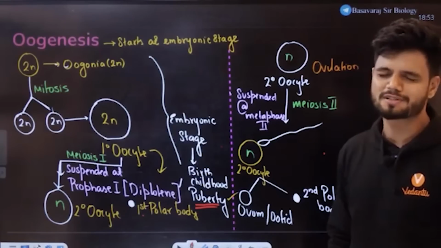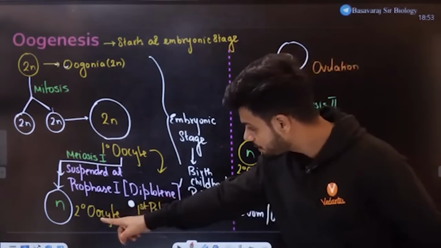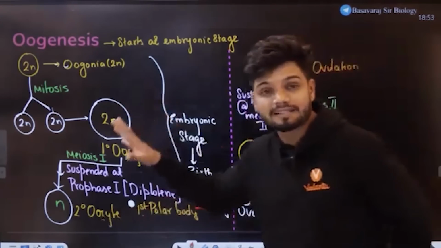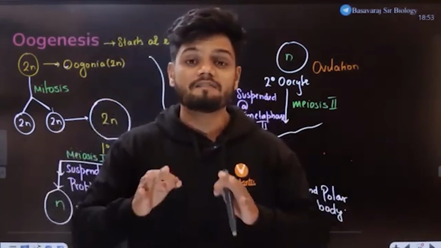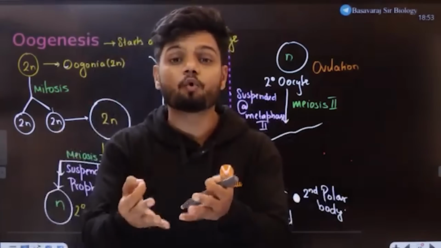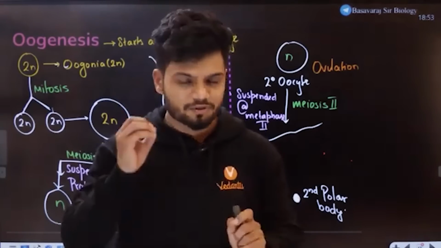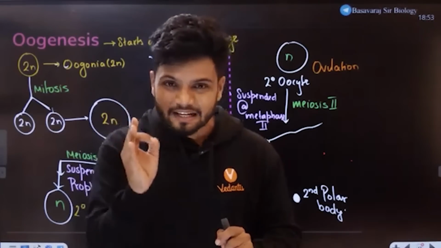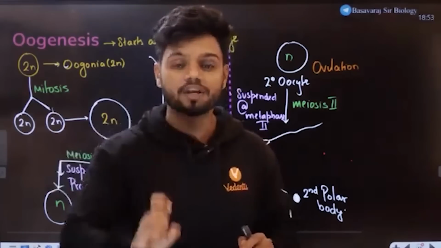What is the answer now, student? Tell me in the chat quickly, all of you. So secondary oocyte is produced during puberty. It is the same secondary oocyte which is produced during ovulation. Very, very small concept but which you need to know. So secondary oocyte is released at puberty during ovulation.